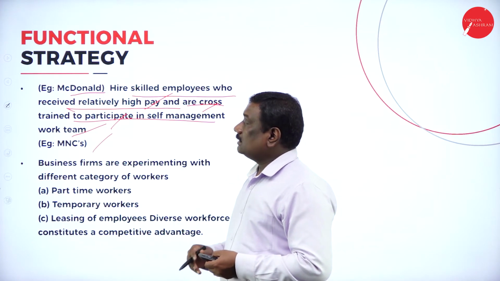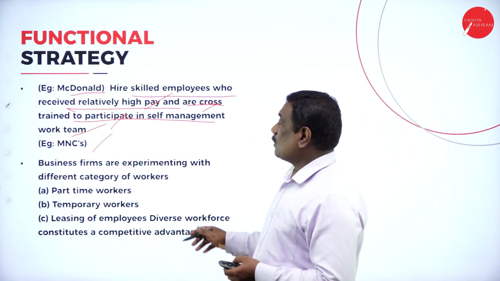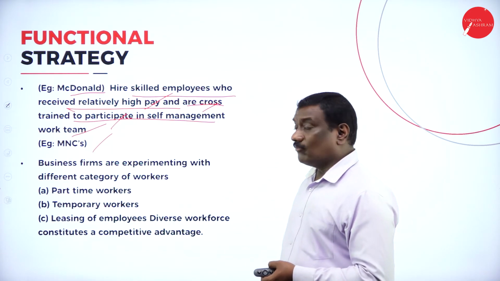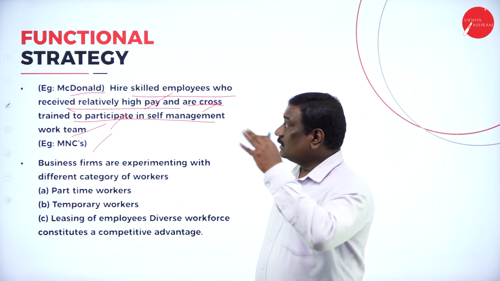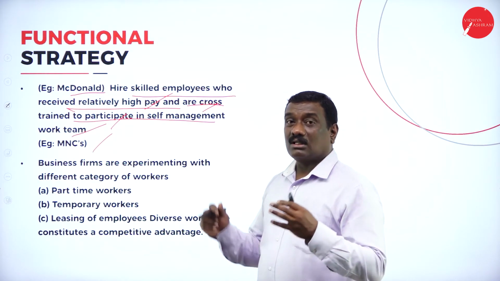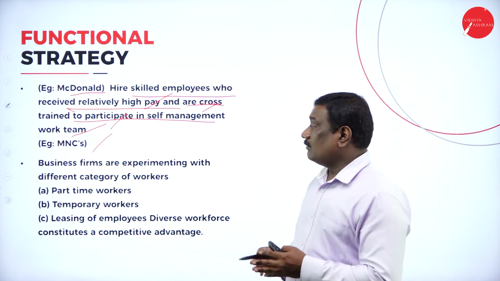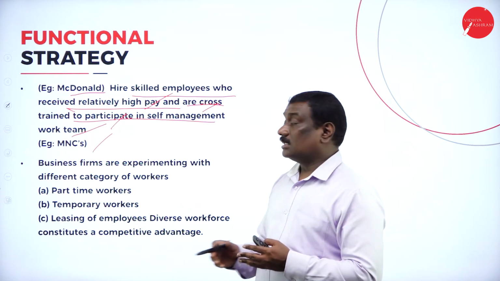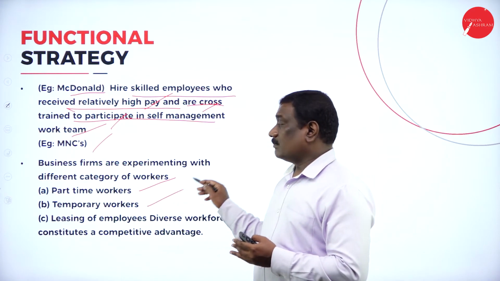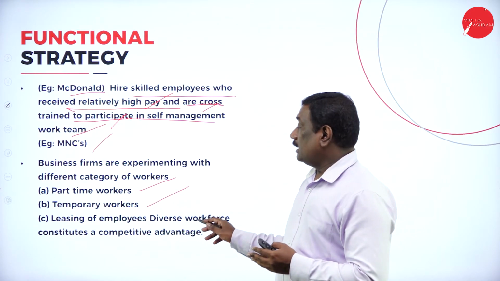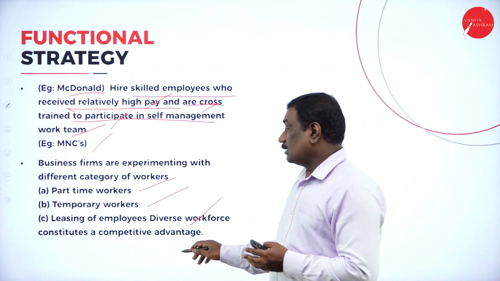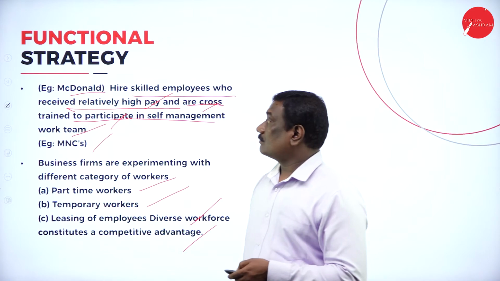Another example is multinational companies. Now business firms are experimenting with different categories of workers. In this HRM strategy, the companies are experimenting with part-time workers, temporary workers, and leasing of employees. A diverse workforce then constitutes the competitive advantage.